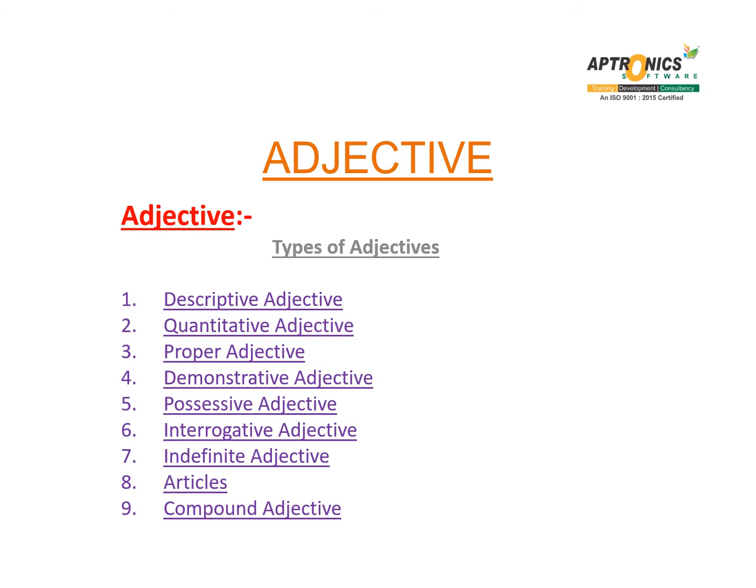Types of adjectives: descriptive adjective, quantitative adjective, proper adjective, demonstrative adjective, possessive adjective, interrogative adjective, indefinite adjective, articles, compound adjective.